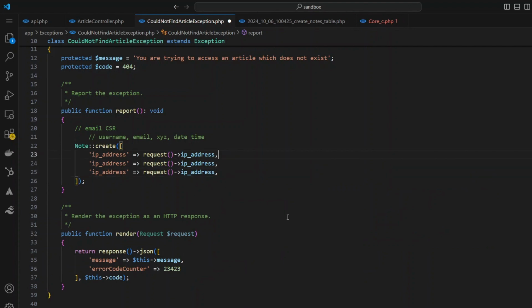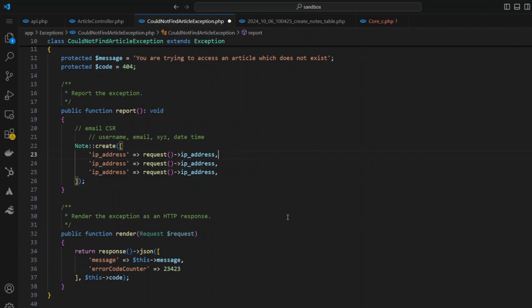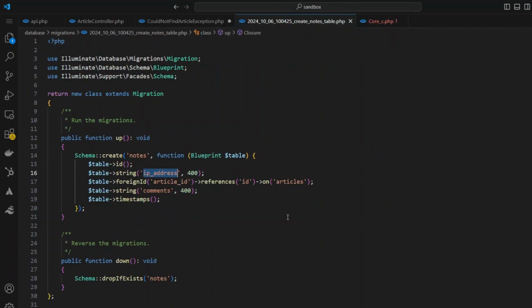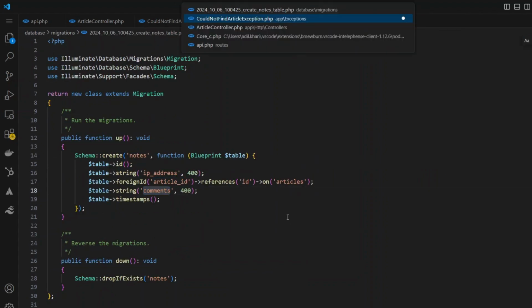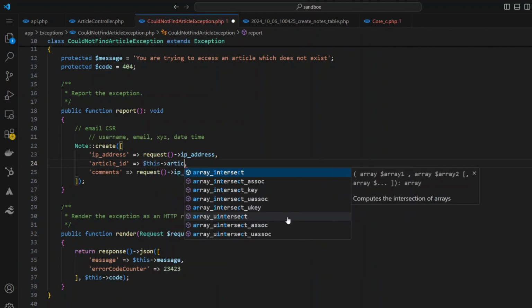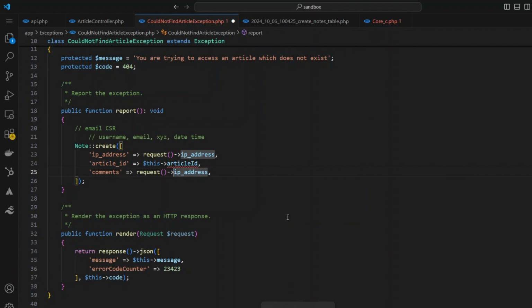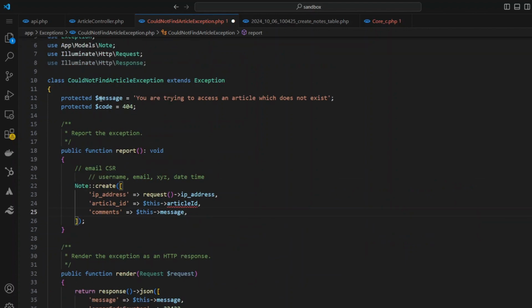By the way, what I just did was Control, Alt, and the downward arrow key. And it just duplicates that line for me. I'm going to go back and copy this in. Paste it here. And then this one here as well. And now let's put it on this side. So this one is going to be this article ID. And comments is going to be the error message that we have up here.